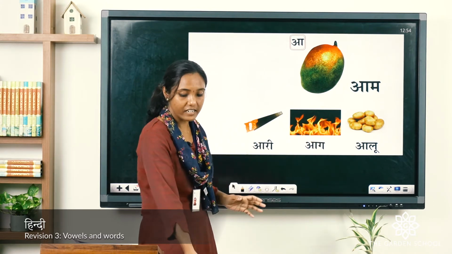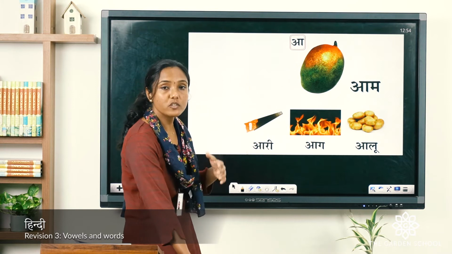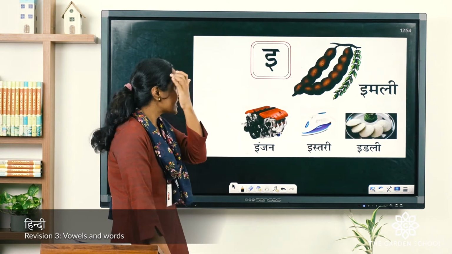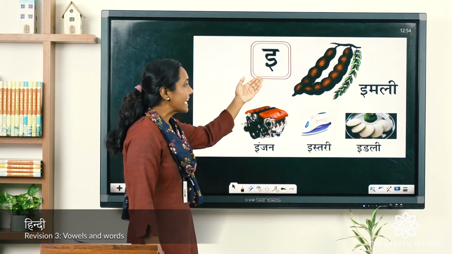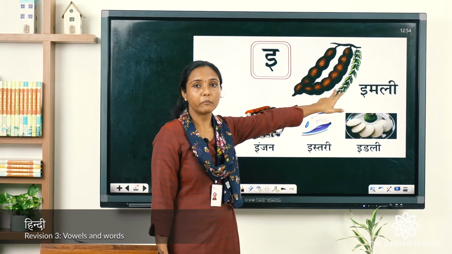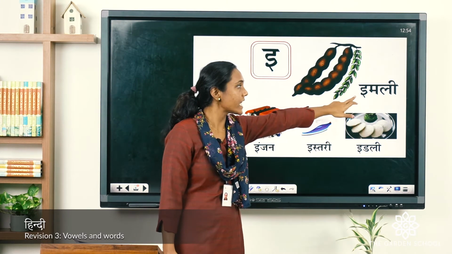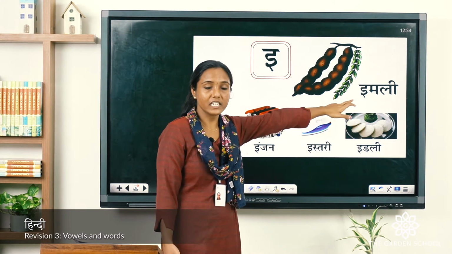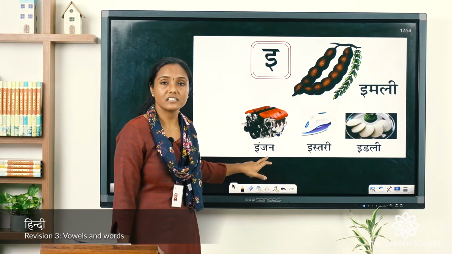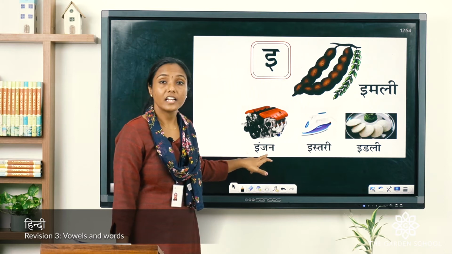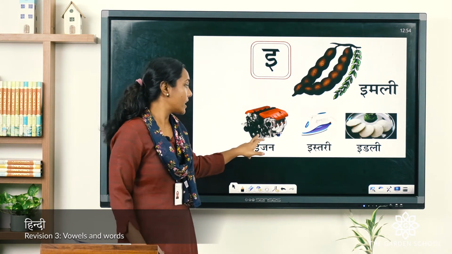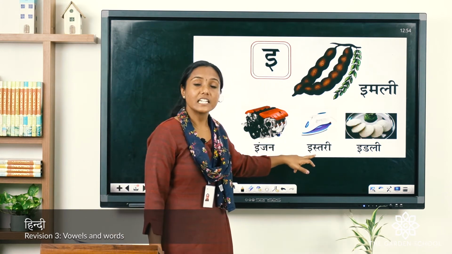So, let us see the next vowel, that is next to A, what comes? E. Good. So, let us see E. E, say imli. You know what is this? Tamarind in English. Can you repeat? Imli. E, say engine. In English also we call it as engine, right. Next is istri.